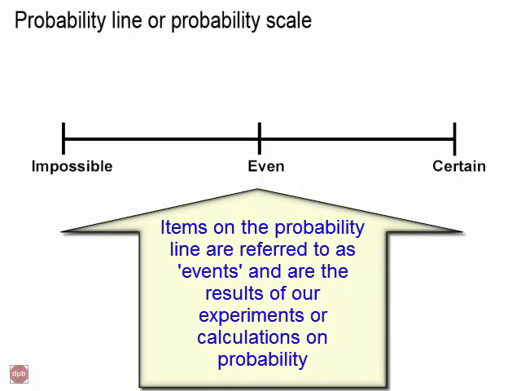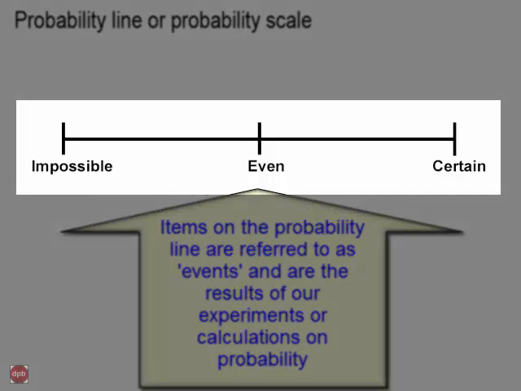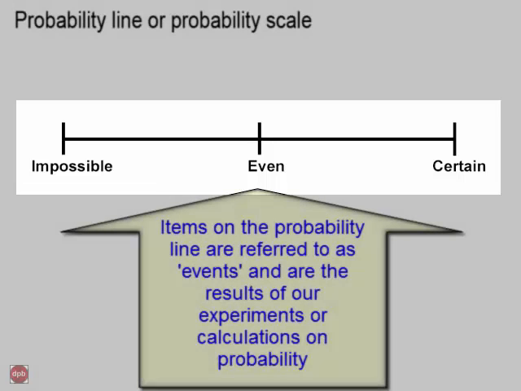When we talk about probability, we talk about how likely or unlikely an event can happen, and we use a probability line to indicate this probability of the event happening or not happening. Let us look at some simple examples.